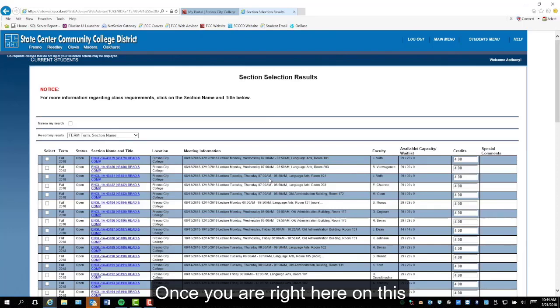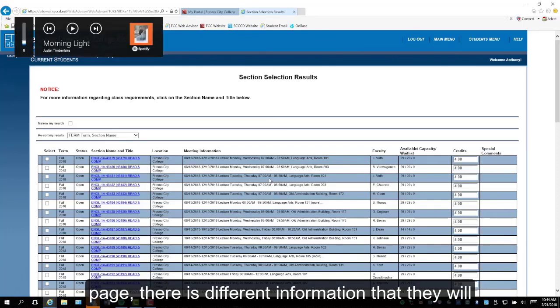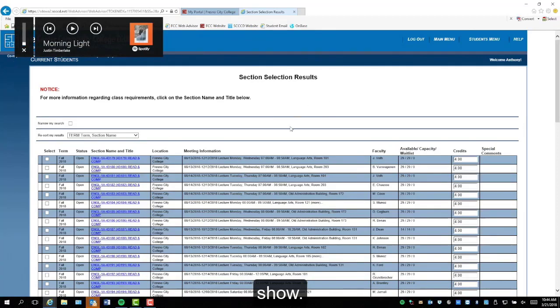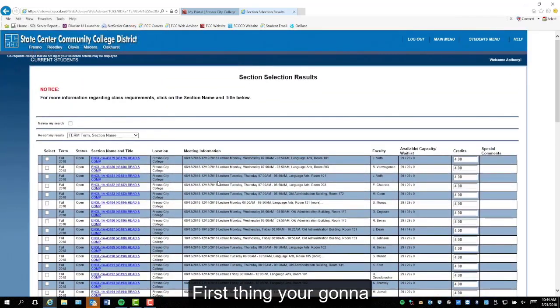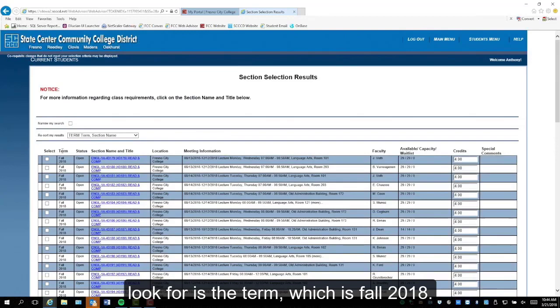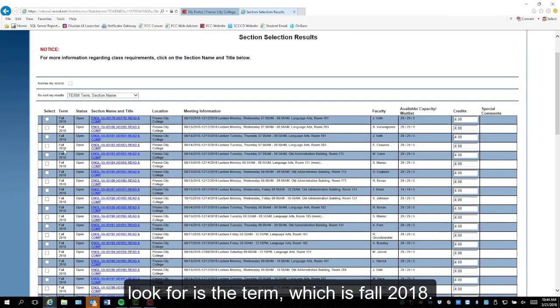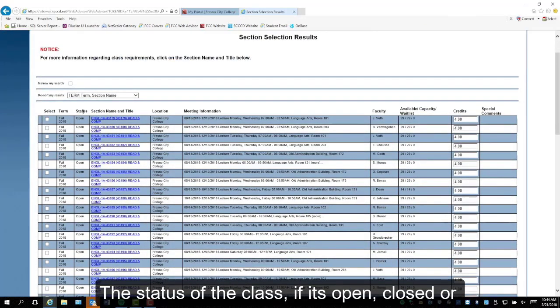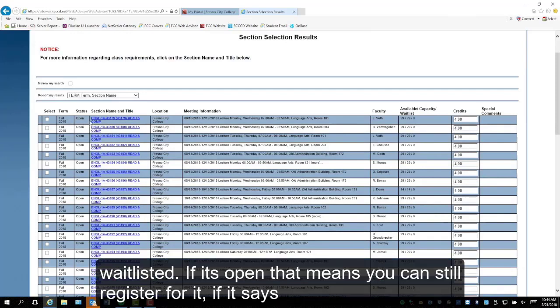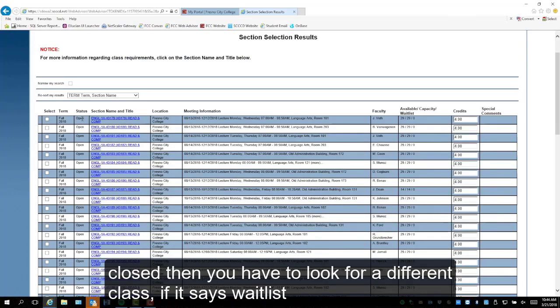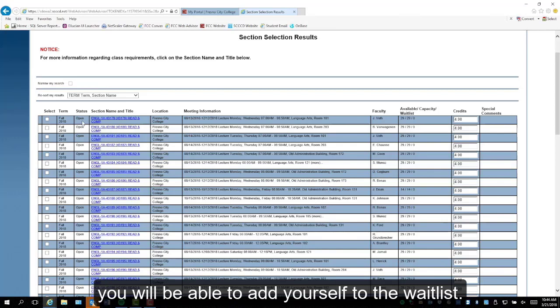Once you are right here on this page, there's different information that they will show. First thing you're going to look for is the term, which is fall 2018. The status of the class, if it's open, closed, or waitlisted. If it's open, it means you can still register for it. If it says closed, then you have to look for a different class. If it says waitlist, you'll be able to add yourself to the waitlist.